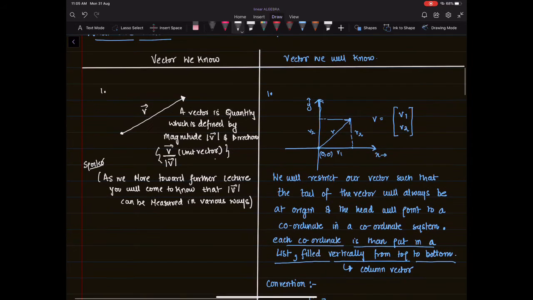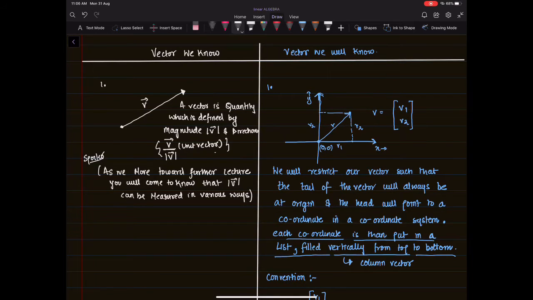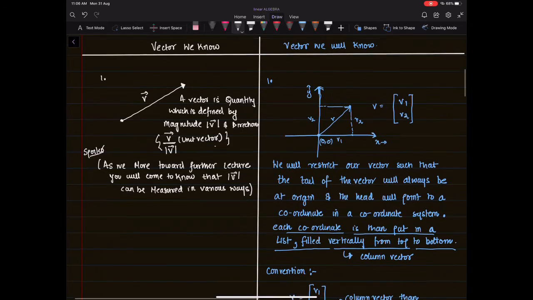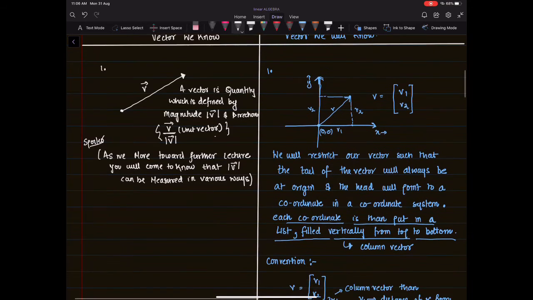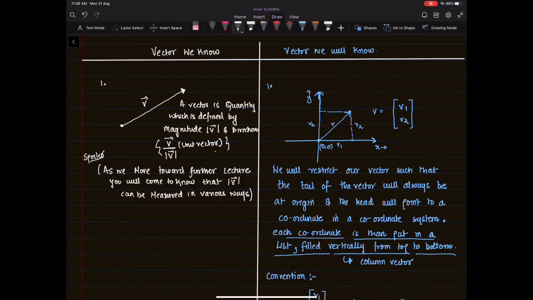You would be surprised to know that as we move forward in the lectures, you would meet something called a norm, which gives different varieties of measurement of a vector. So instead of just using the old definition of square root of v1 squared plus v2 squared, where the vector is v1 i cap plus v2 j cap, we can have various types of measurements for a vector, and we will learn these things in the subsequent lectures. So this is a definition which we all know, but actually this definition is not used in linear algebra.